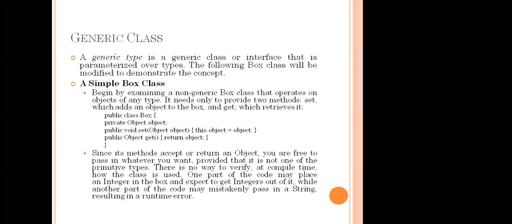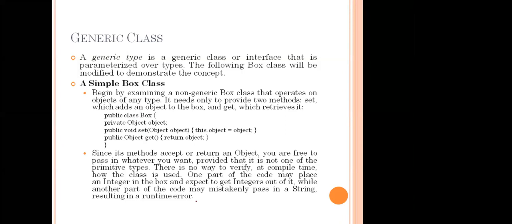So, let's begin by examining a non-generic object that operates on objects of any type. It needs only to provide two methods: set, which adds an object to the box, and get, which retrieves it. In this example we don't have any generics, so we can call it non-generic.